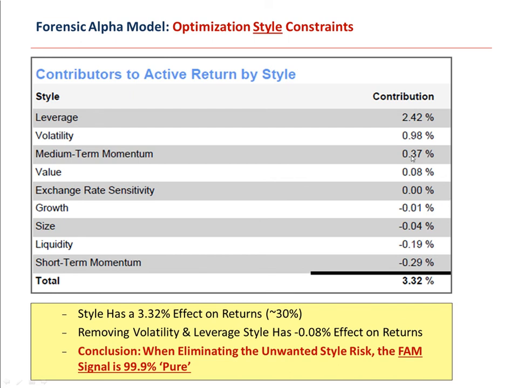So summing up these numbers. The conclusion: when we eliminate the unwanted style risks of momentum, value versus growth, exchange rate sensitivity, size, and liquidity, the FAM signal is 99.92% pure, or said differently, 99.92% unexplained. This is one of the most remarkable findings I've ever seen.